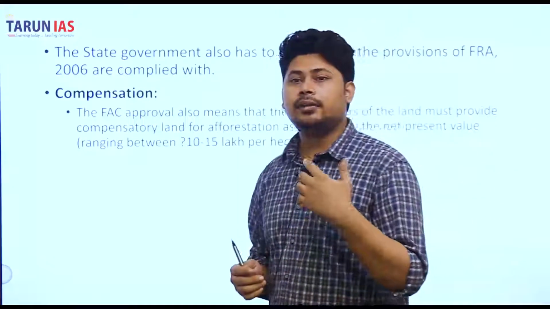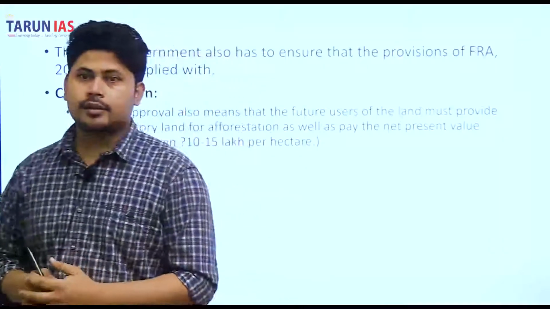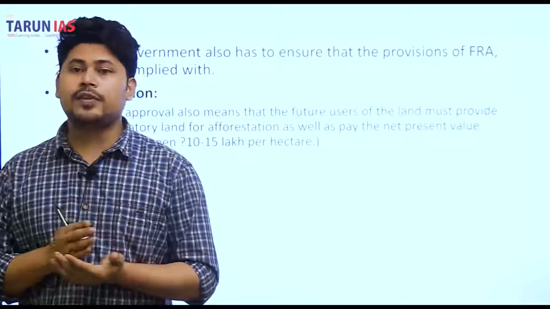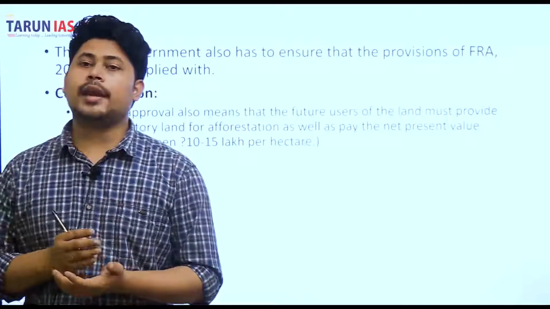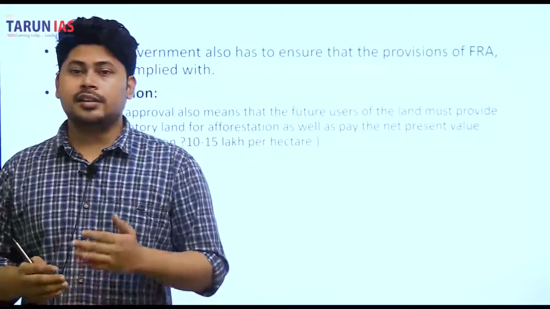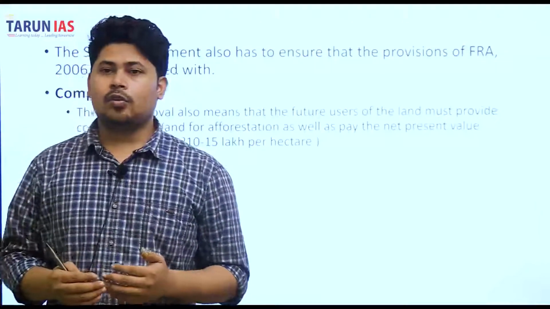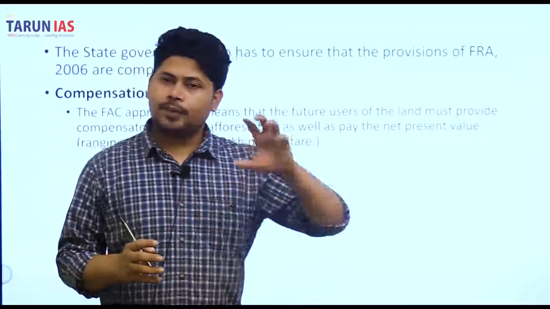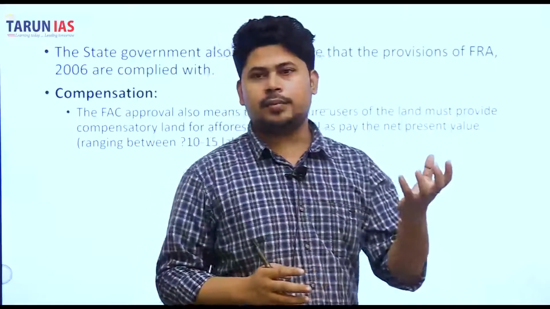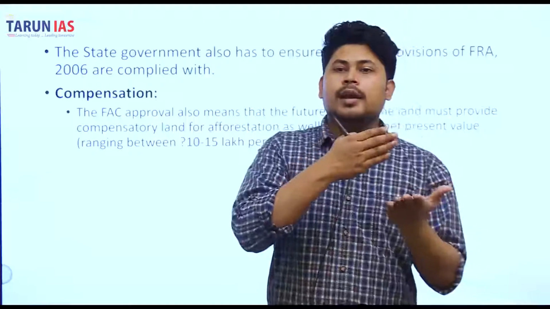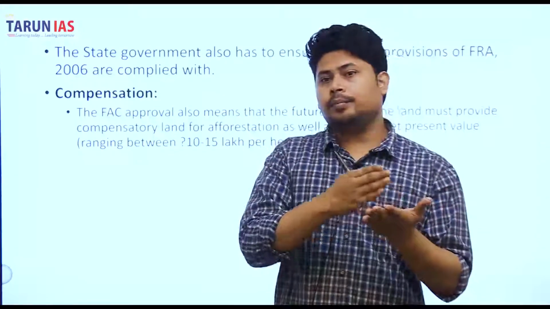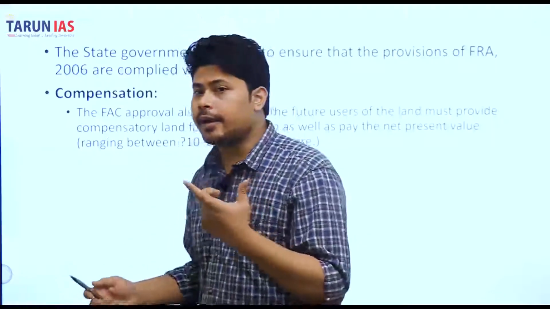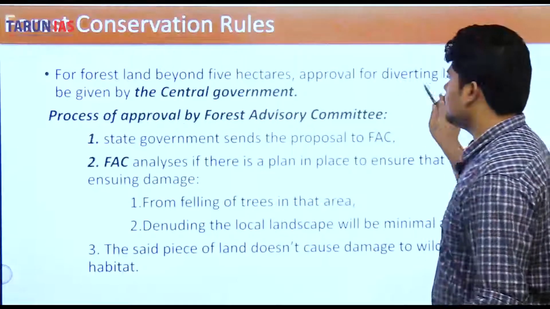Their rights mean the traditional forest dwellers have the right to live in the forest, and the right to carry out their livelihood in the forest in the traditional method, right? Of course, they can use minor forest produce as well. That means if a group of people were living in some area, their consent has been taken before the diversion of that land, and that is mandated by FRA 2006.